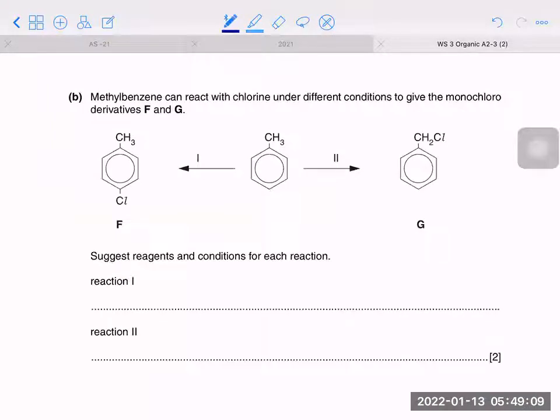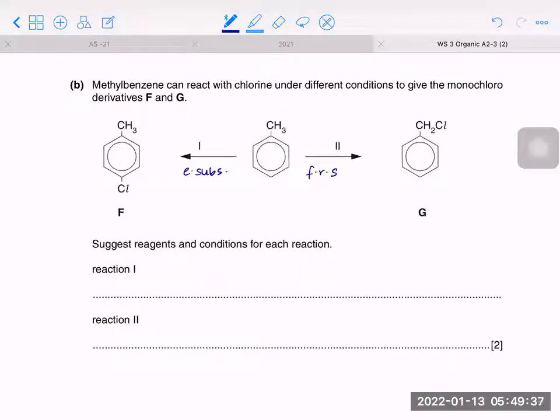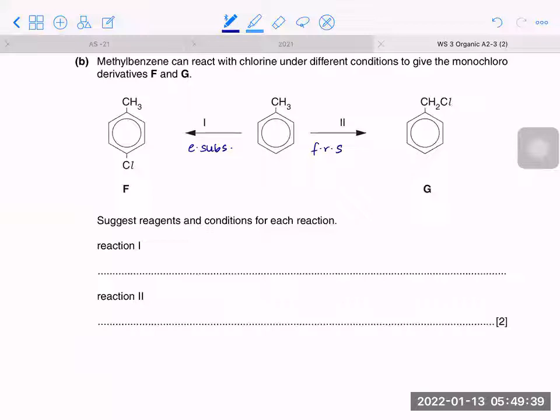Methylbenzene can react with chlorine under different conditions to give monochloro derivatives F and G. Now, if you see in F, the chloro has attached on the benzene ring. So this must be the ring reaction, electrophilic substitution of the benzene ring. And in G, you see the CH3 becomes CH2Cl. So this must be free radical substitution. They're asking you the reagents and conditions for the reactions.